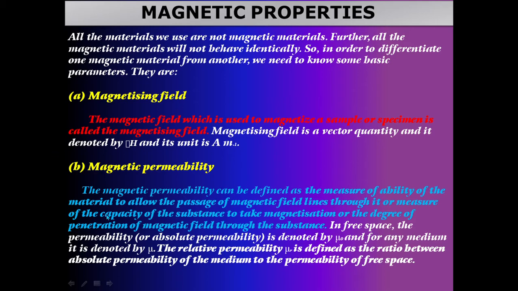Once again, what is the meaning of permeability? The capacity of the magnetic field to enter a particular surface is nothing but permeability.